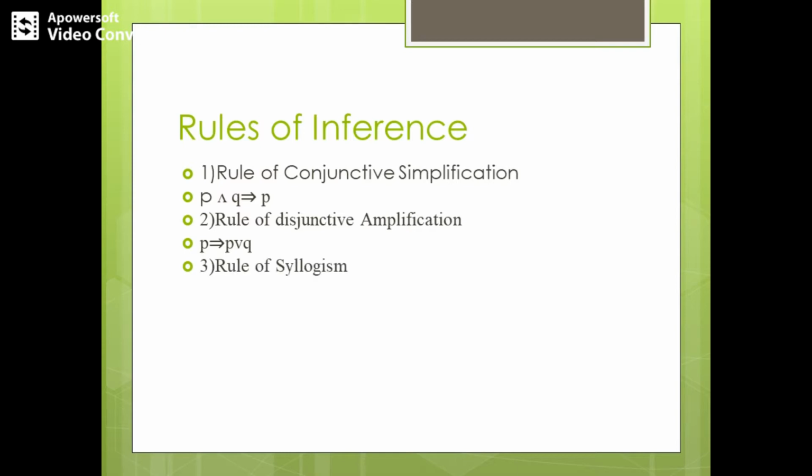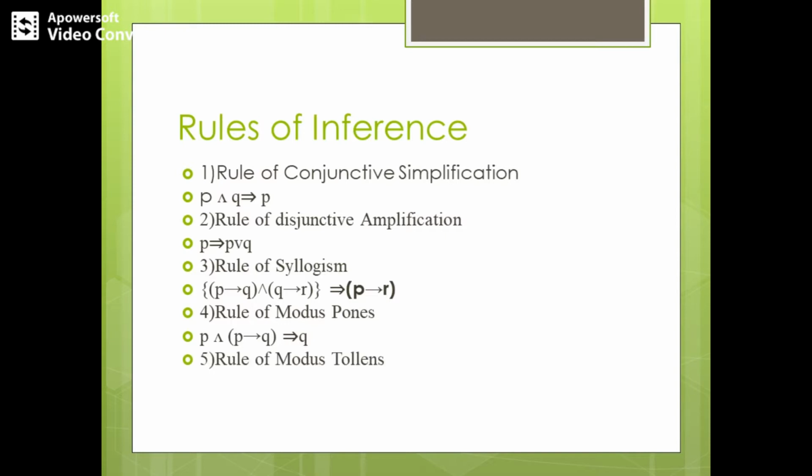Coming to the third rule, the rule of syllogism. This rule states that for any three propositions P, Q, R, if P implies Q is true and Q implies R is true, then P implies R is true. Then the fourth rule is modus ponens, or the rule of detachment. This rule says that if P is true and P implies Q is true, then Q is true. We can write it as P conjunction P implies Q logically implies Q.